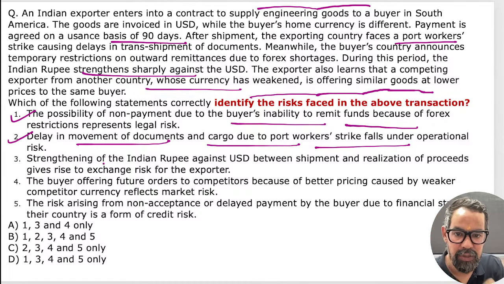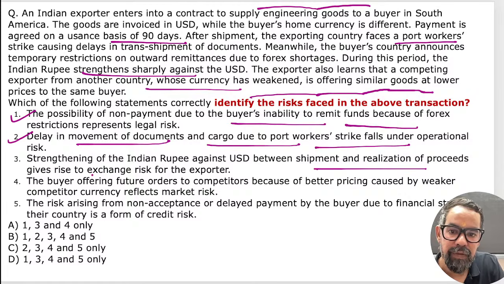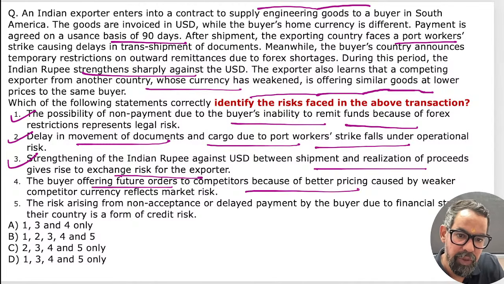Strengthening of the INR against the dollar between shipment and realization of proceeds gives rise to exchange risk. This is also correct. The next one: the buyer offers future orders to competitors because of better pricing caused by the weaker competitor currency reflected in the market. Buyers offer future orders to competitors because of the better price caused by the weaker competitors. This can be true, right?